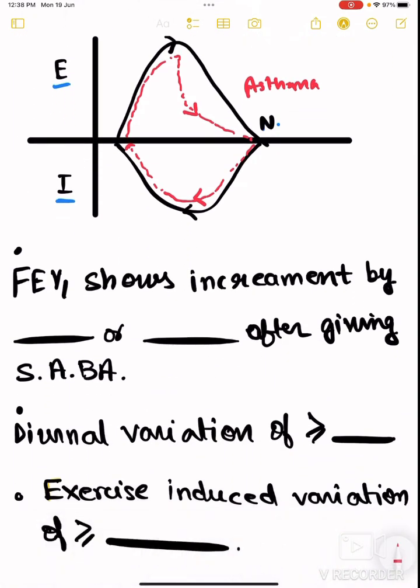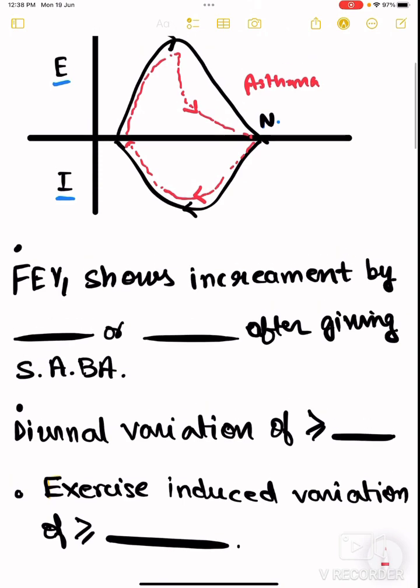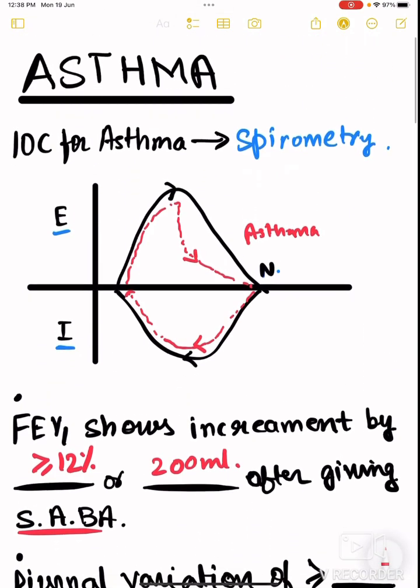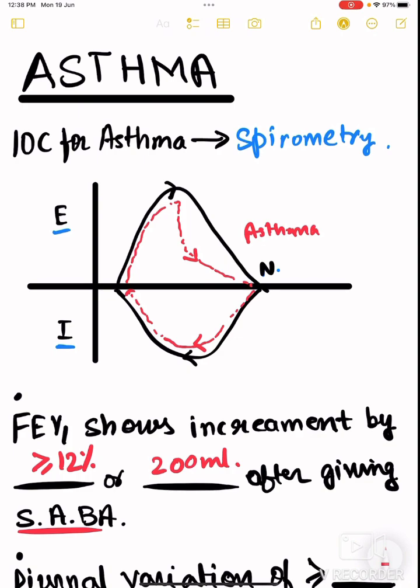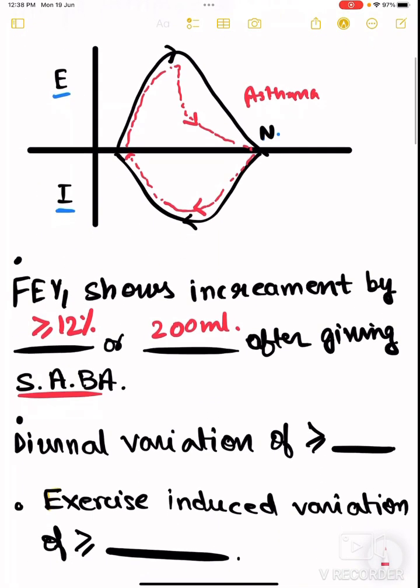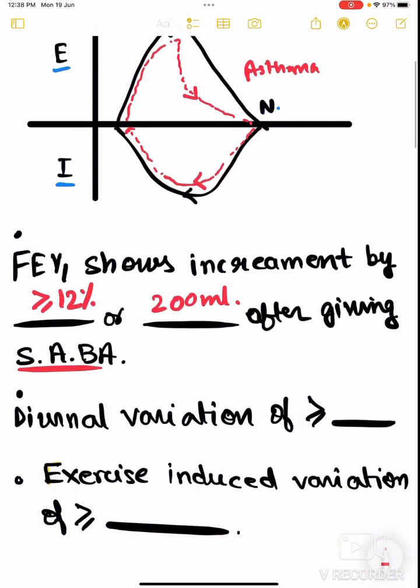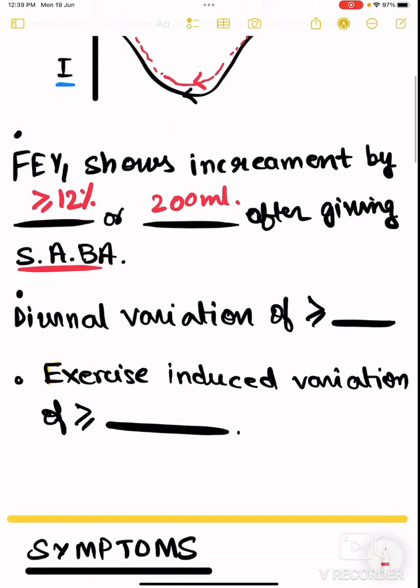Now coming to the important points generally asked in questions: FEV1 shows an increment of more than or equal to 12% or 200 ml after giving a short-acting beta agonist. We all know that asthma is a reversible pathology. It is not an irreversible pathology, those are called COPD, for example bronchitis, bronchiectasis, etc. It occurs due to smooth muscle hyperexcitability. So FEV1 shows an increment of 12% or 200 ml after giving SABA. Diurnal variation of more than 20% is present and exercise induced variation of more than or equal to 15%